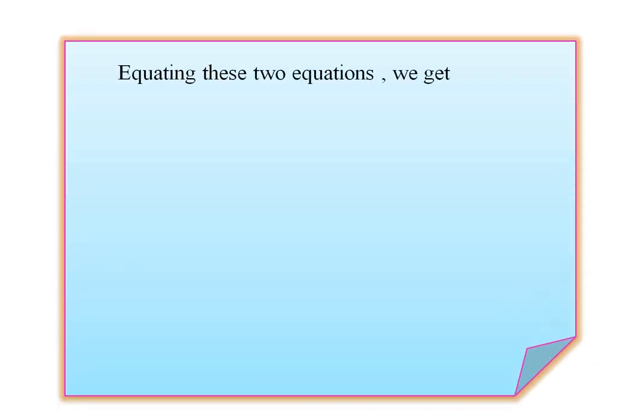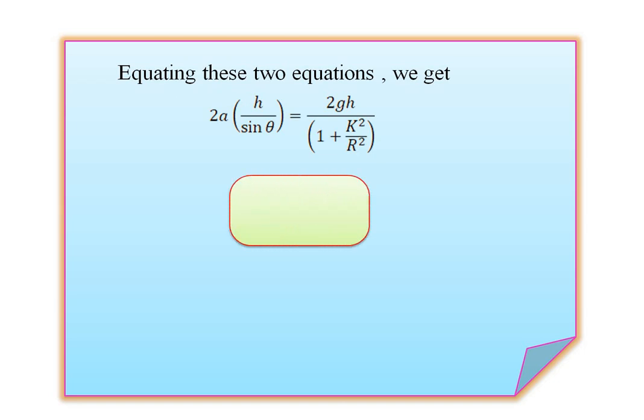Equating these two equations, we get twice a into the bracket h divided by sine of theta equals twice gh divided by 1 plus k square divided by R square. Simplifying this equation, we get the final equation of the acceleration: small a equals g sine theta divided by 1 plus k square divided by R square. So this is the formula for the acceleration.